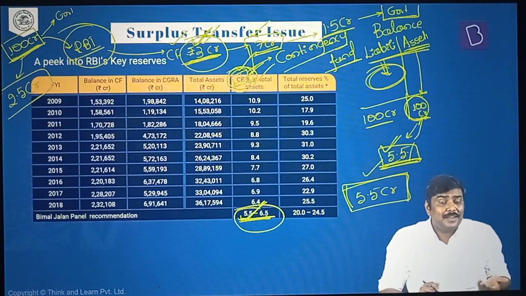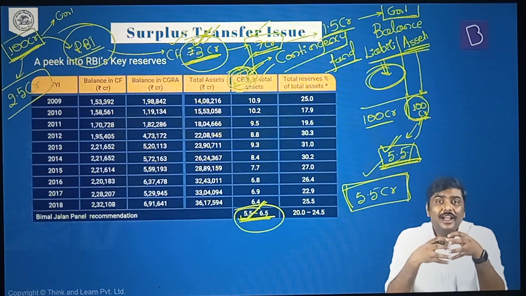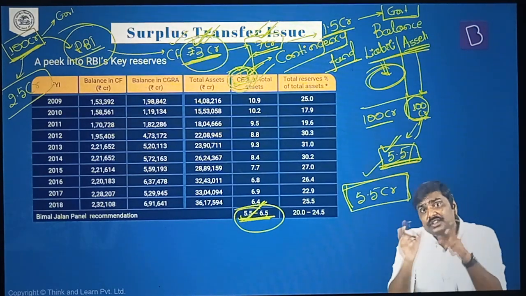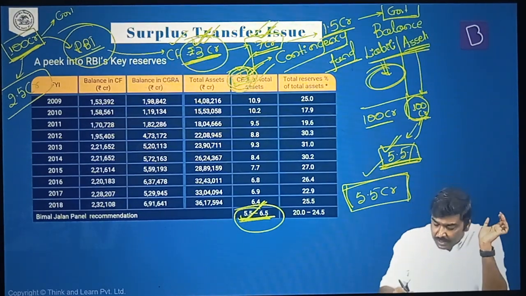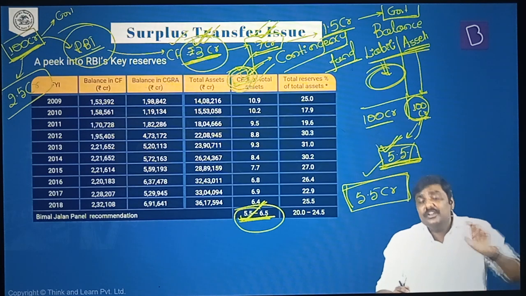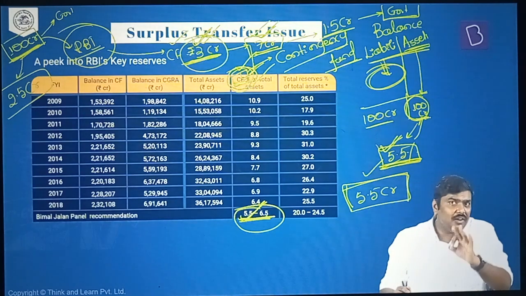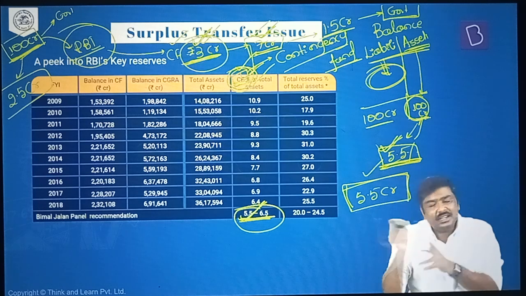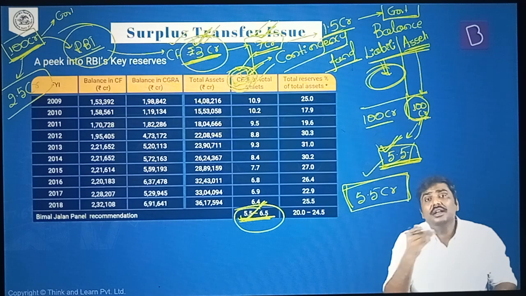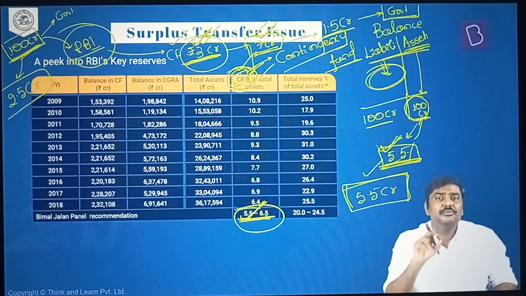Rather than transferring out of the surplus, what we are going to do is take out 1.5 crore rupees out of this particular CF which is already present and transfer this to Government of India. Why? The limit that RBI is allowed to hold will be 5.5% of the total value of the asset. If it is higher than 5.5% of the total value of the asset, the excess, whatever is there, simply transfer it to the government. This is the recommendation of the Bimal Jalan Committee, or Committee on Economic Capital Framework of RBI. This is the first one.